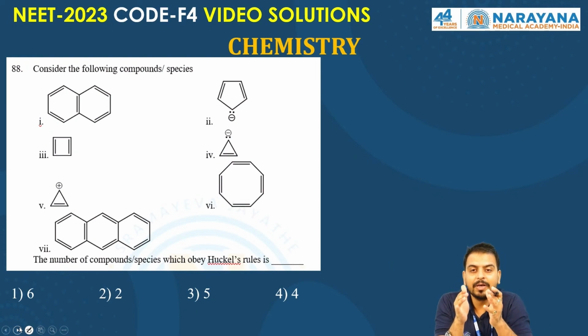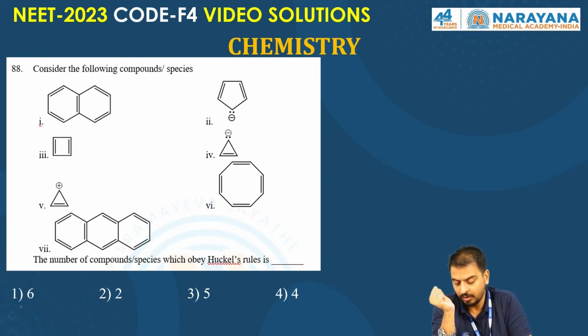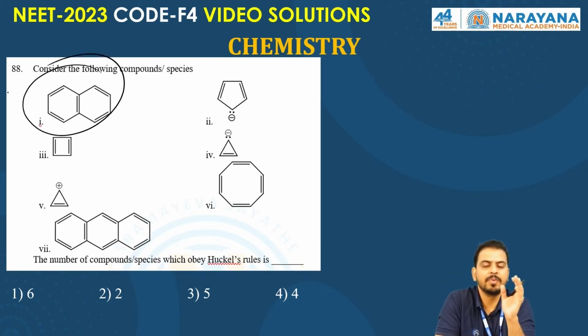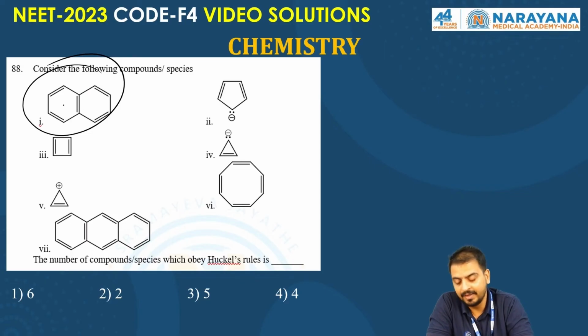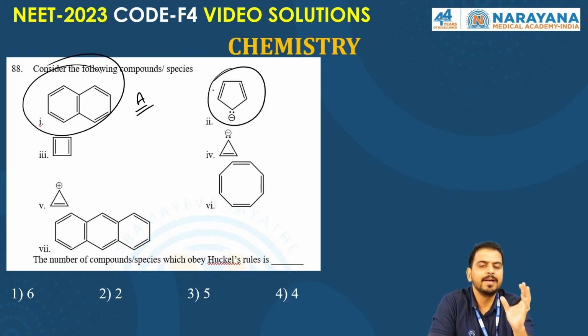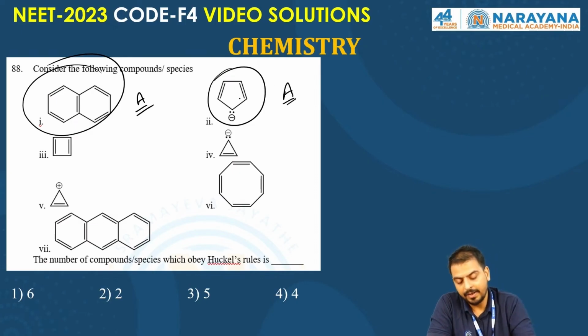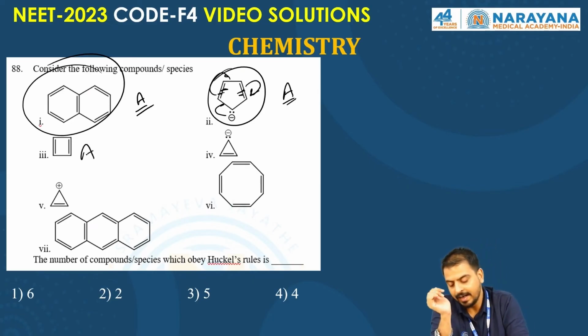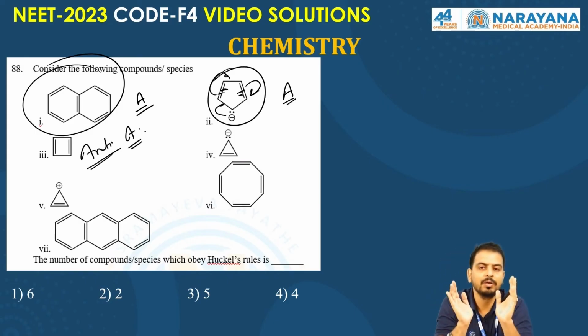Now consider the following compounds and species. We need to follow the Huckel rule, which explains aromaticity. This is naphthalene, aromatic. This is the cyclopentadienyl anion, aromatic, with 6 pi electrons, all sp2, planar molecule. This one is anti-aromatic, so it is not following the Huckel rule.